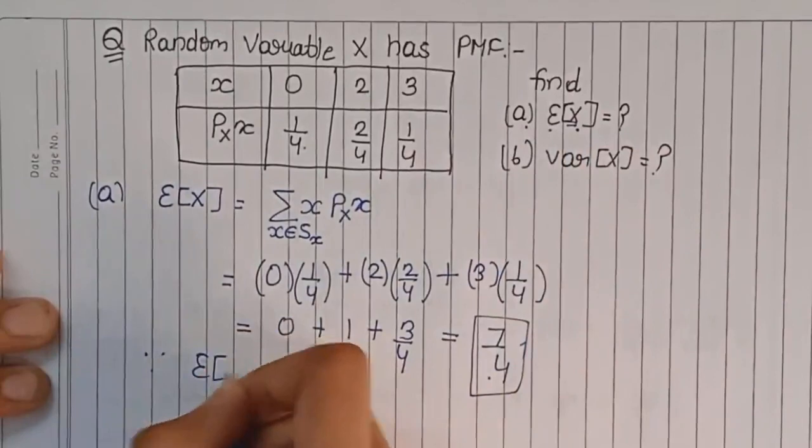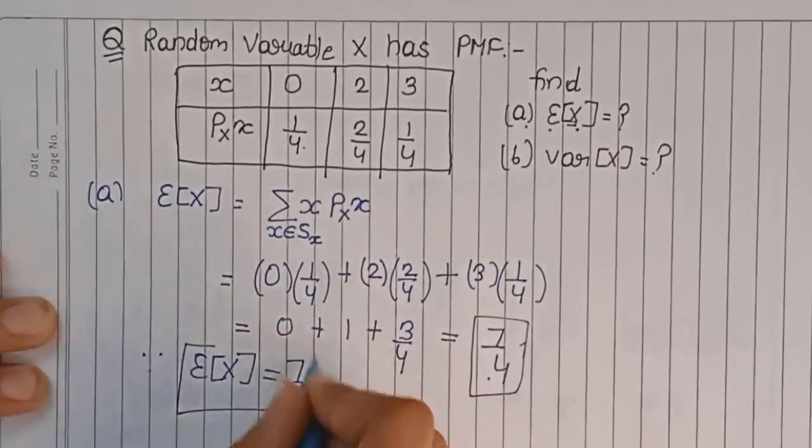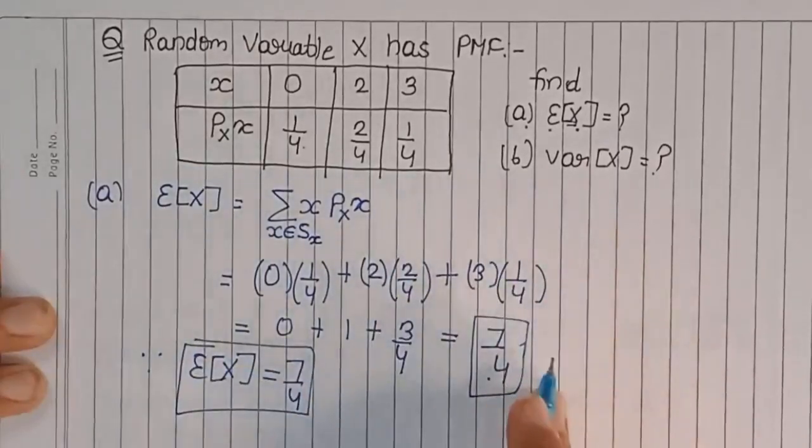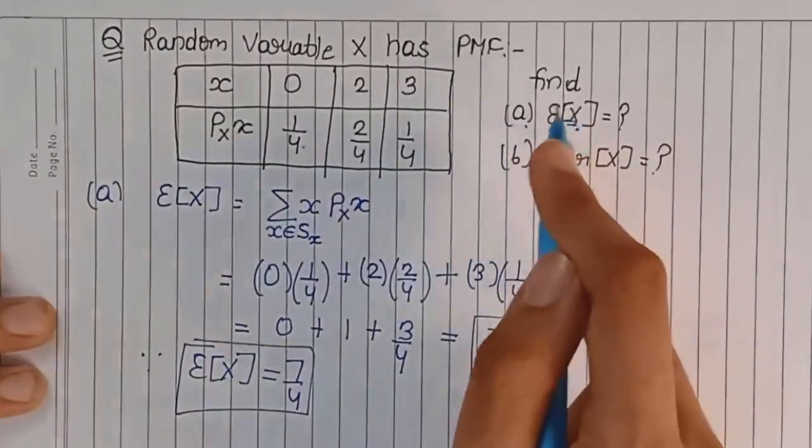So I can just write that E of X is equal to 7 by 4. This is a simple method to calculate the expected value of any random variable, or more precisely, the expected value of any discrete random variable.